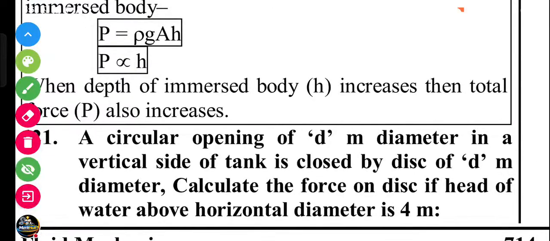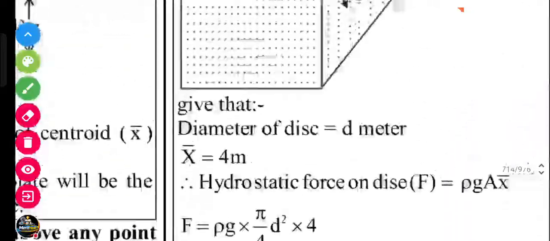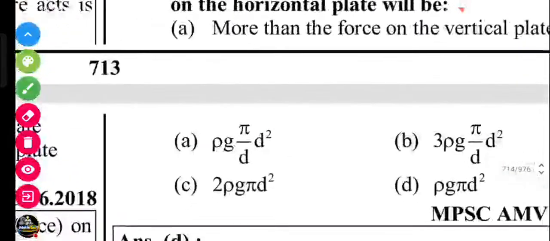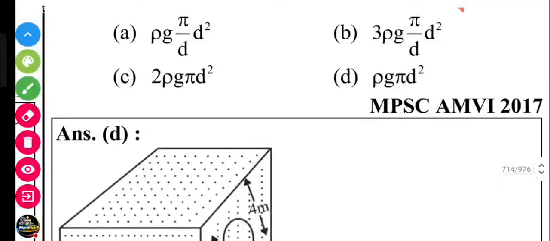Next question, a circular opening of small diameter d meter in the vertical side of the tank is closed by a disc of d meter dia. Calculate the force on the disc if the head of the water above the horizontal diameter is 4 meter. Here is the solution.